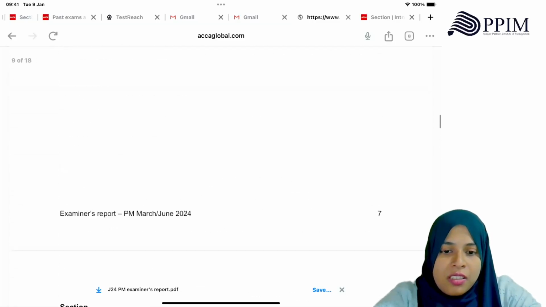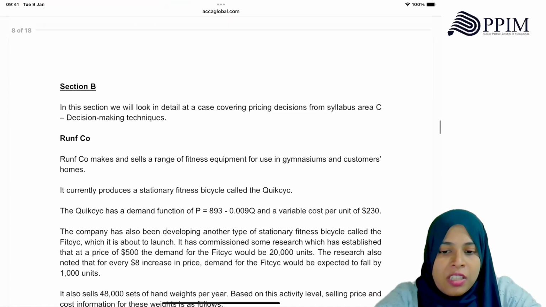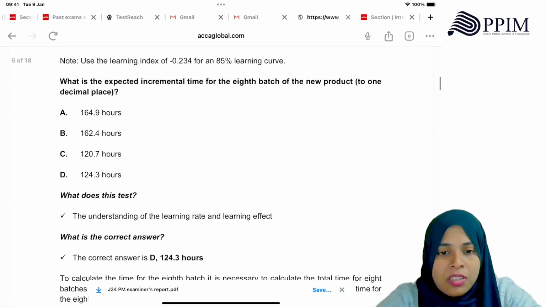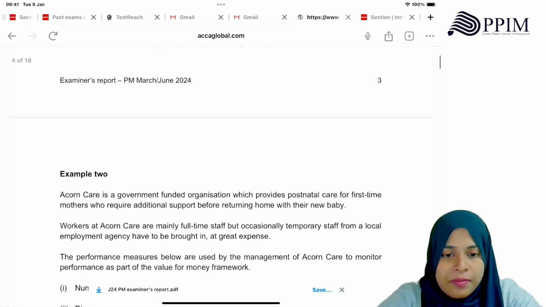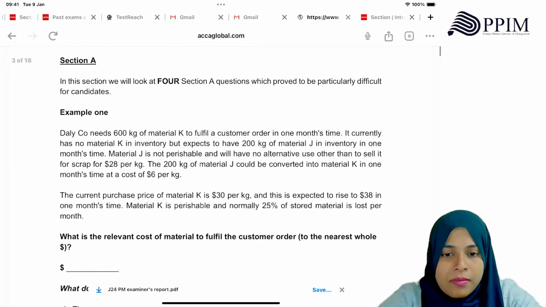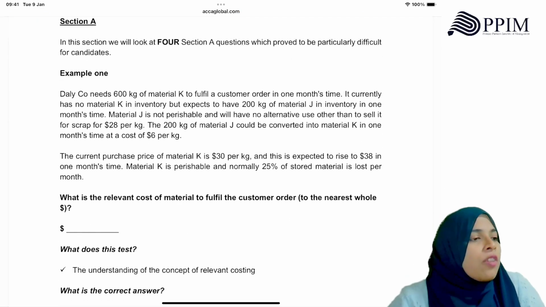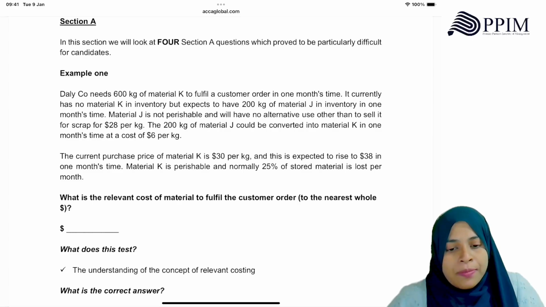Okay, let's look at this relevant costing question first. After that I'll go to section C. I don't want to waste time in section A. I don't think they will give material mix and stuff, right? Okay, Dalico needs 600 kilos. You all first tell me what answer you would have marked, okay?